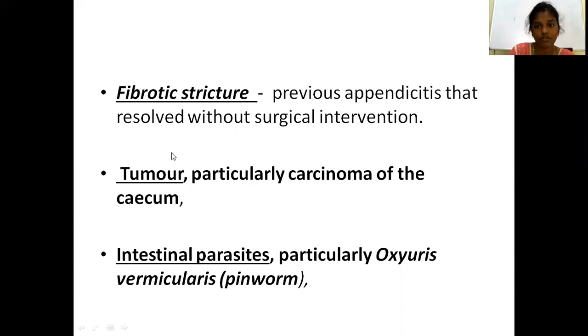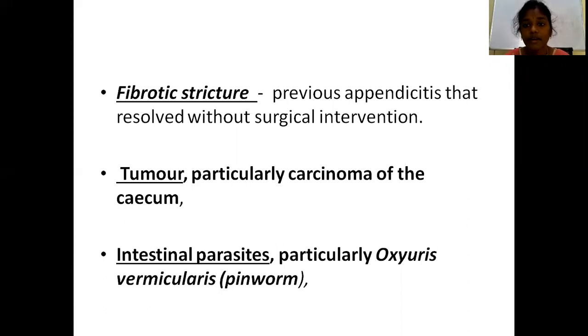One is fecalith, fibrotic stricture. The other one is tumor. Now tell me, what are the tumors that are common in the appendix? I think you can answer via your chat box. What are the tumors that are common in the appendix?